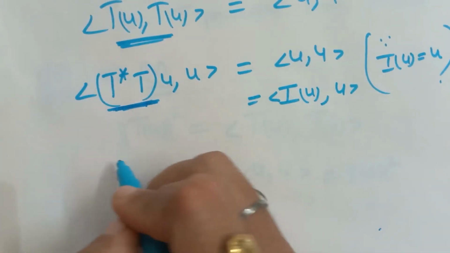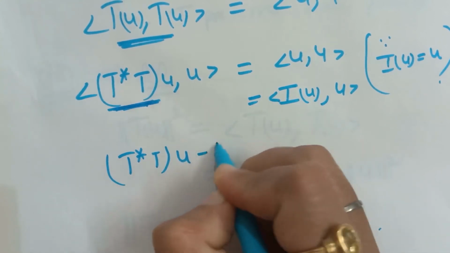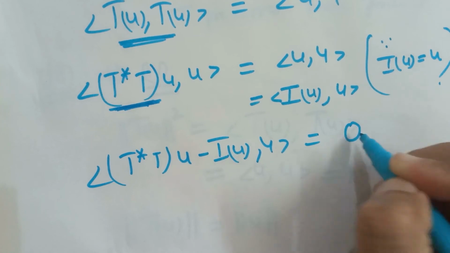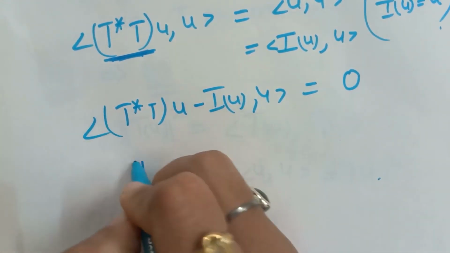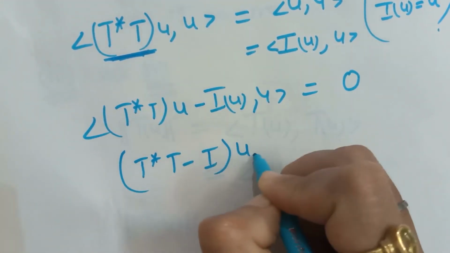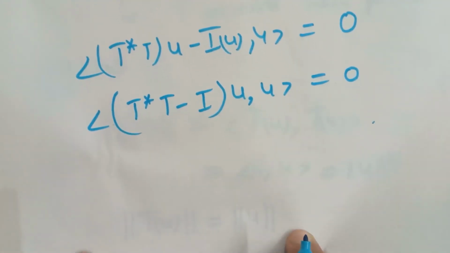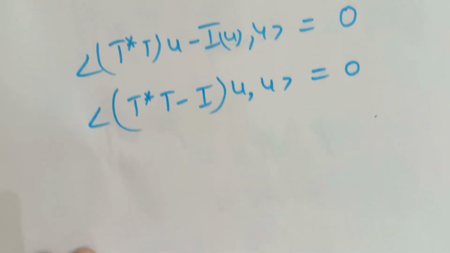Now shifting this to the left hand side, we can write this as, okay. Now again, using the properties of linear transformation, we can simplify this as, okay. Now here comes the tricky part. So say